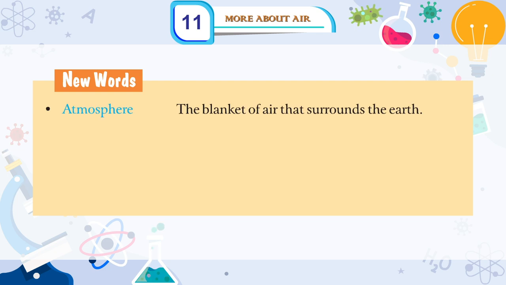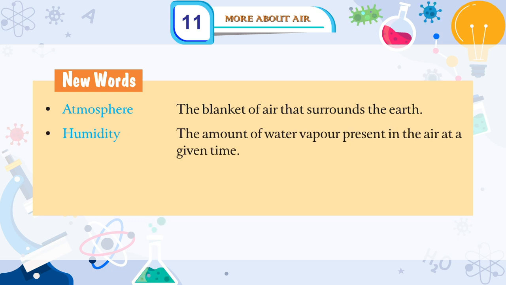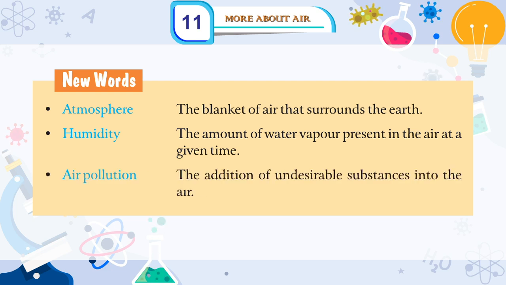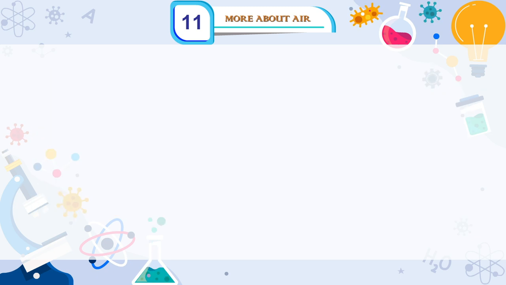New words. Atmosphere, the blanket of air that surrounds the earth. Humidity, the amount of water vapor present in the air at a given time. Air pollution, the addition of undesirable substances into the air.